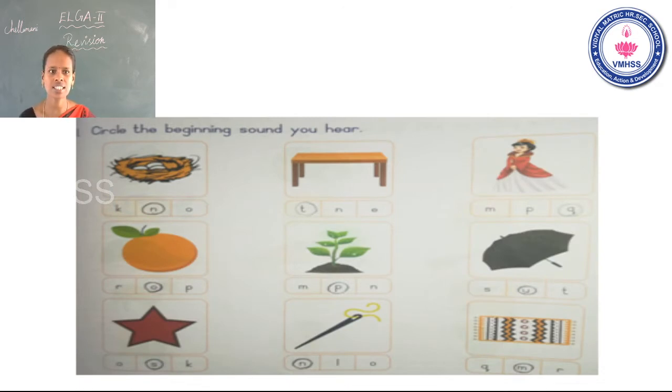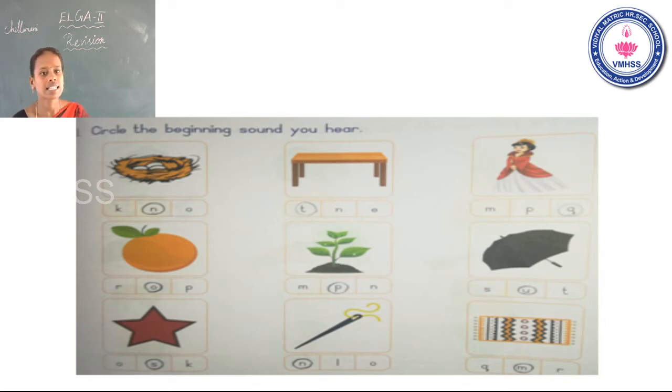Yes, the first one, what is the beginning sound? N. Next one, table. The beginning sound T. So you can circle the letter T. Second one, queen. The beginning sound Q. You can circle the letter Q. Next one, orange. The beginning sound O. You can circle the letter O. Next one, plant. You can circle the letter P. Next one, umbrella. So you can circle the letter U.